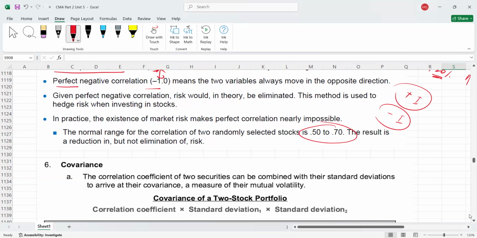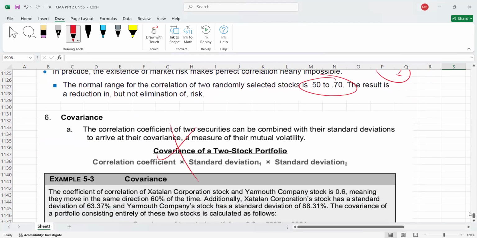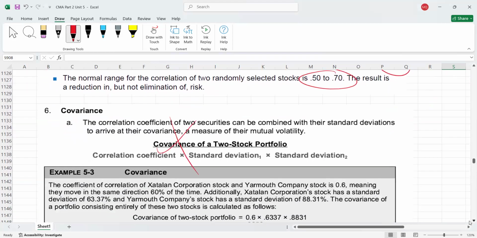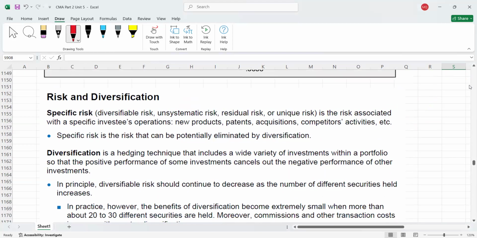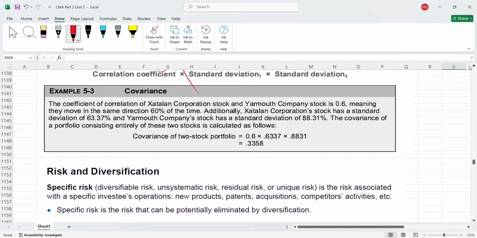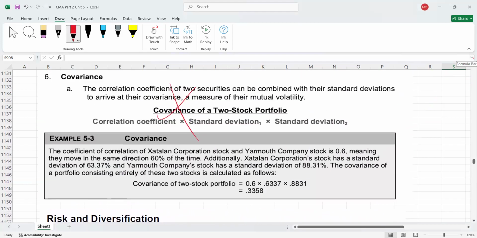Okay, so correlation can be used in the covariance formula, but this is not in our CMA exam, so I'm not explaining this. But let me quickly tell you, because we can use correlation in the covariance. Just a one-line concept. So the correlation coefficient of two securities can be combined. Let's say we have investment A and investment B. Now you want to combine the risk of both investments. For that, we can calculate covariance.